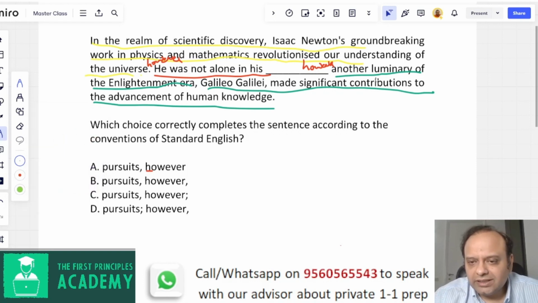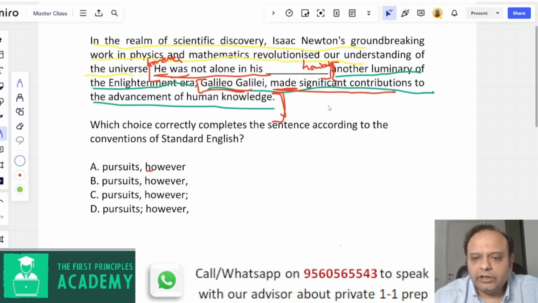we just need to see whether this is also independent. So he was not alone in his pursuits is independent. Correct? Conjugated verb, enough to make it independent. This one, another luminary of the Enlightenment era, this is a modifier. Galileo is the subject and made significant contributions. Galileo made. So you have a subject, you have a conjugated verb, you have things following it. So this itself is an independent clause along with its modifier. So this whole thing is an independent clause. This is also an independent clause.